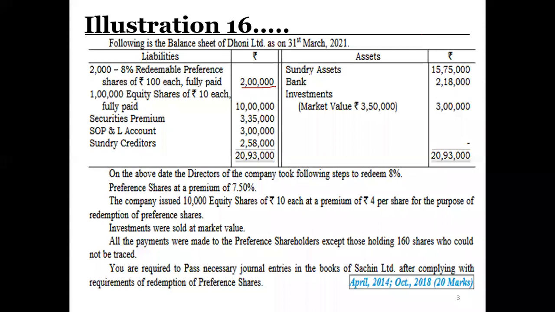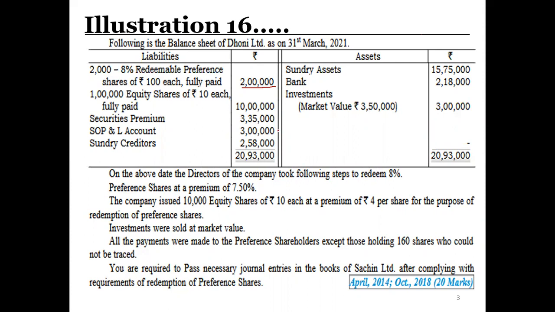Securities premium 3 lakh 35,000. Profit and loss account 3 lakh rupees. Sundry creditors 2 lakh 58,000. Whereas on the asset side, we have sundry assets of 15 lakh 75,000. Bank balance of 2 lakh 18,000 and investment of rupees 3 lakh, and market value is 3 lakh 50,000.